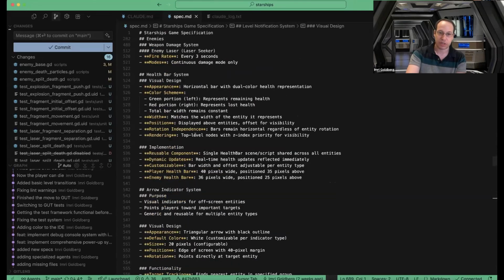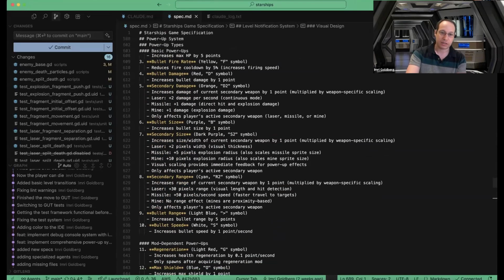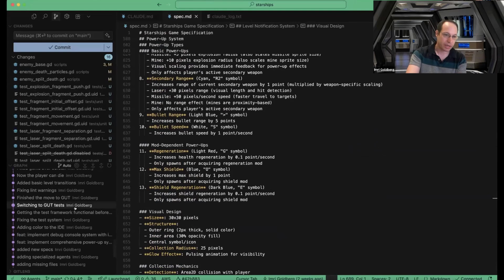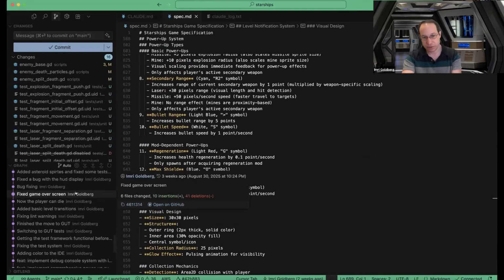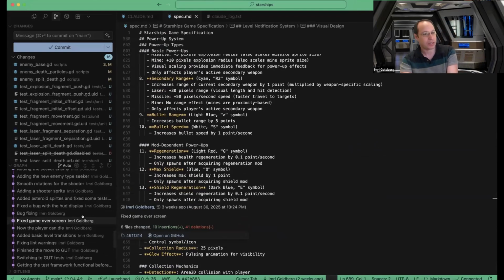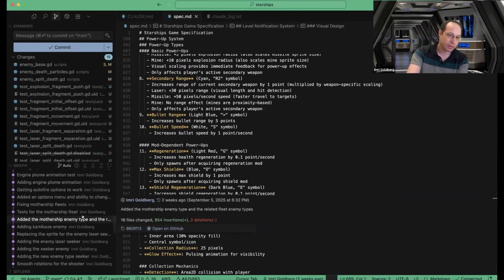One of the instructions is that every time you finish a feature, write the details of the implementation into the spec file, and here is the history of the features that I added. The player can die. I added the menu. I added another enemy. All of that stuff. It's still work, but I feel more like a product manager than a developer. Although my technical experience and knowledge of how to structure software correctly is significant in getting this to actually work.